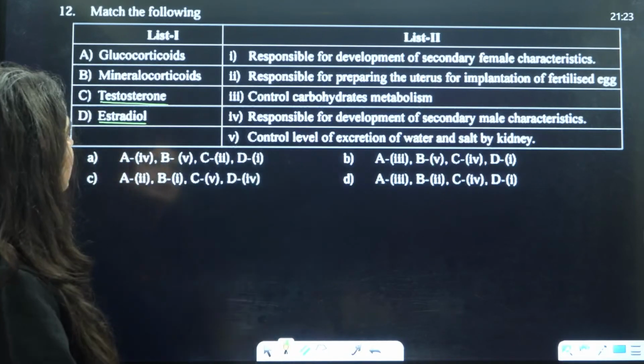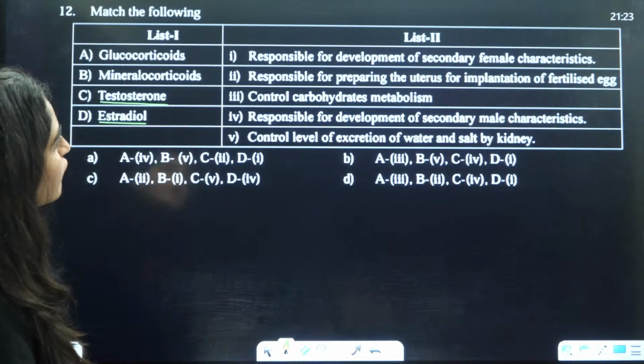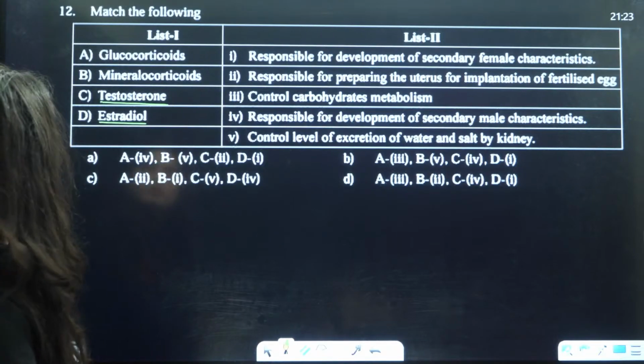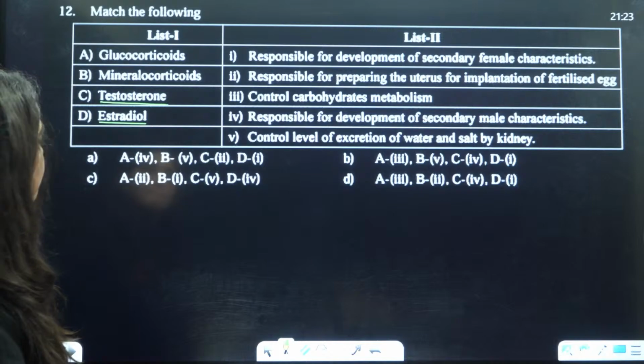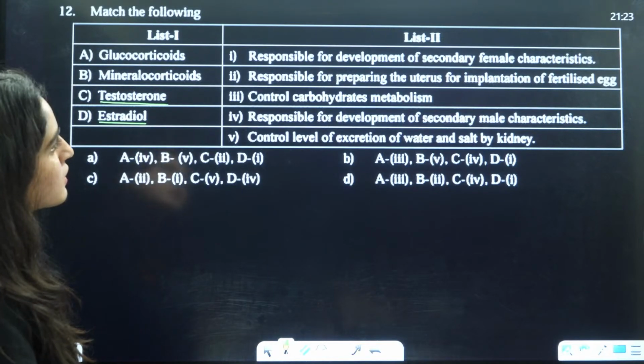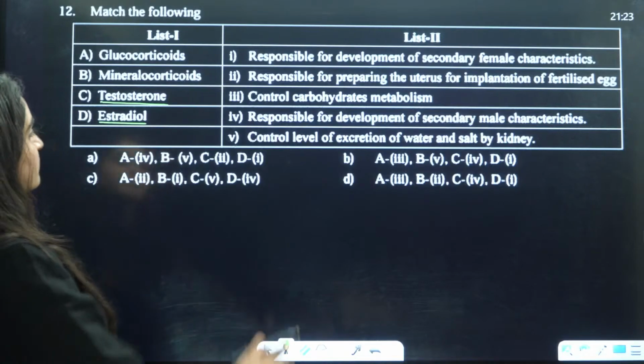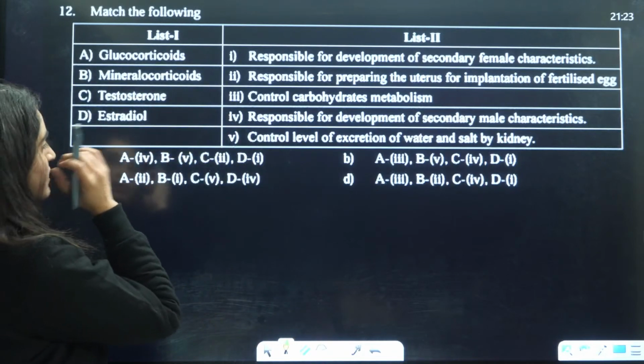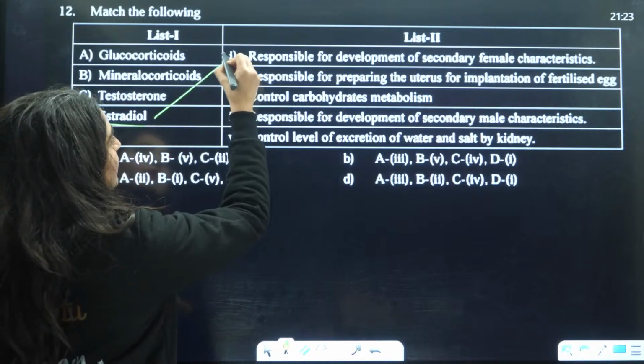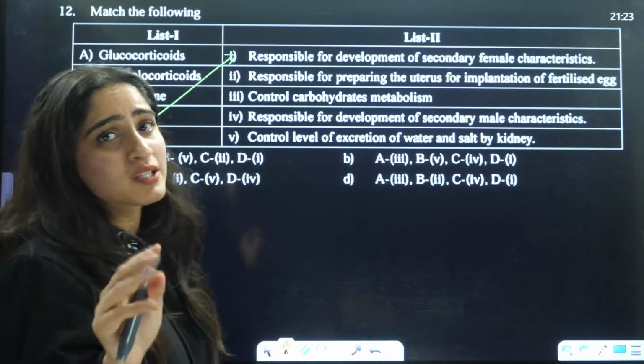D is development of secondary female characteristics. Okay, so that means D for 1, we can say. Yes, students.